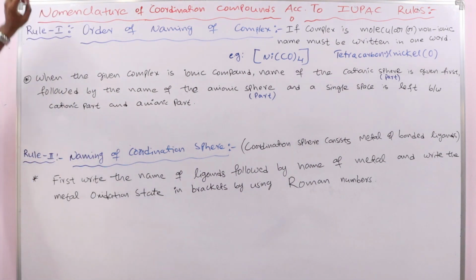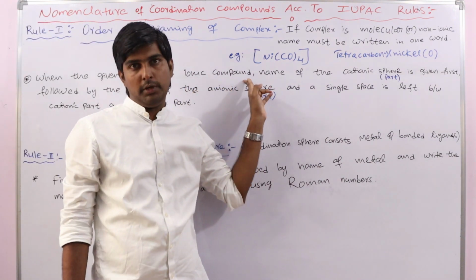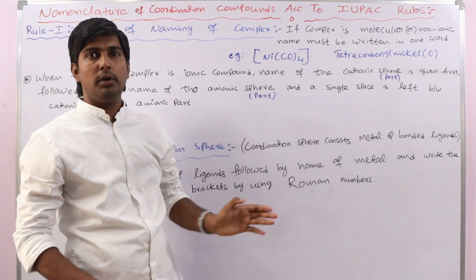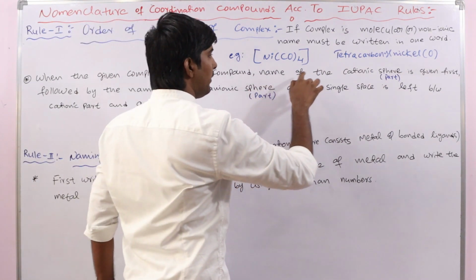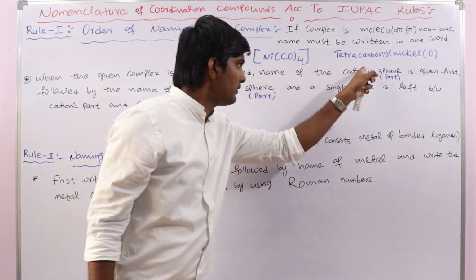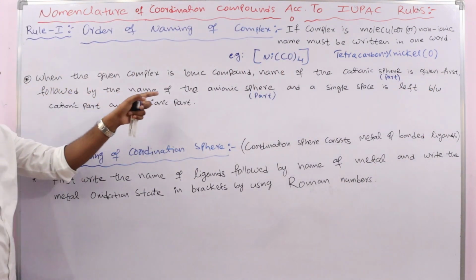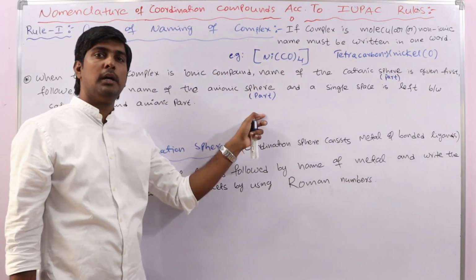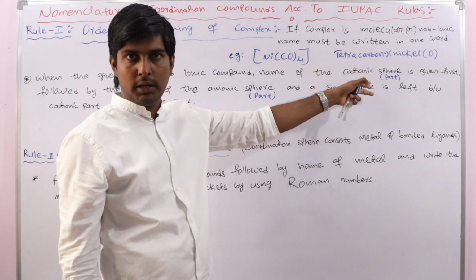Next, suppose a given complex is an ionic compound, which consists of a coordination part as well as an ionic part. In that case, first we have to write the name of the cationic part, followed by the name of the anionic part. In some books it is given as cationic part, in some books cationic sphere.